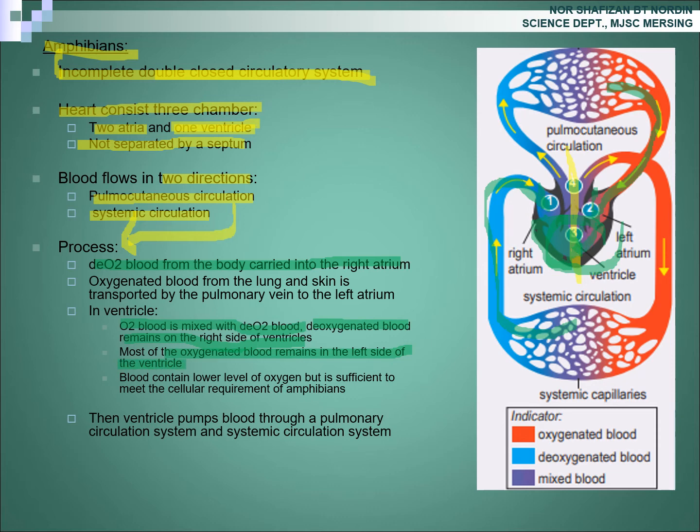So, most of the oxygenated blood will remain in the left ventricle. Okay. Blood contains a lower level of oxygen, but it is sufficient to meet the cellular requirement of amphibians. Okay. Then the ventricle pumps blood through the pulmocutaneous circulation system and the systemic circulation system. Okay? Alright.